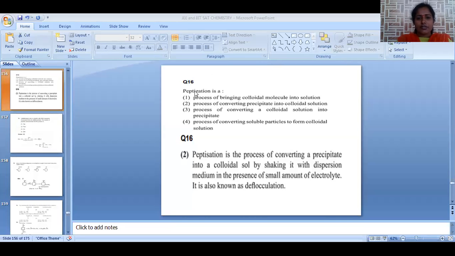Hello friends, in this session we are going to discuss important questions for entrance examinations like MHT-CET, NEET, JEE Mains, IIT and BITSAT. In this, the previous year JEE Mains question paper questions are discussed here. So let us go with our first question.